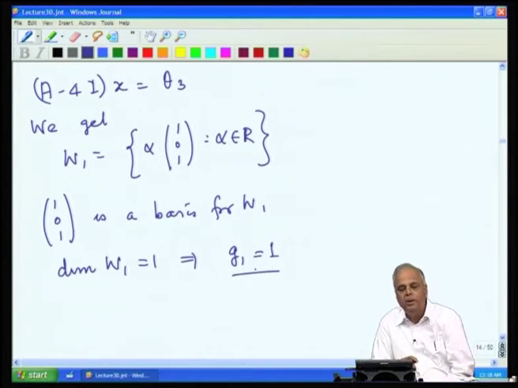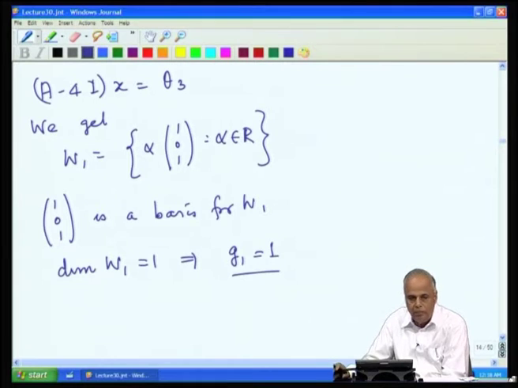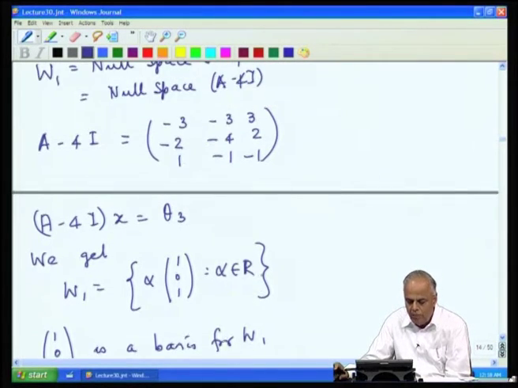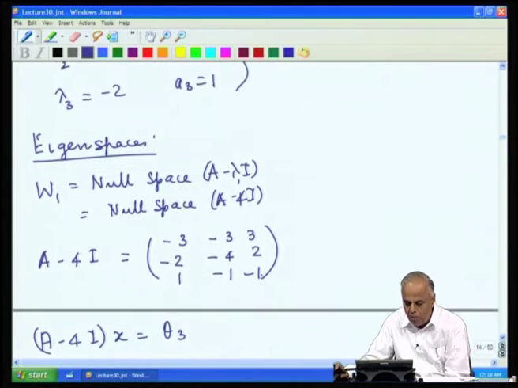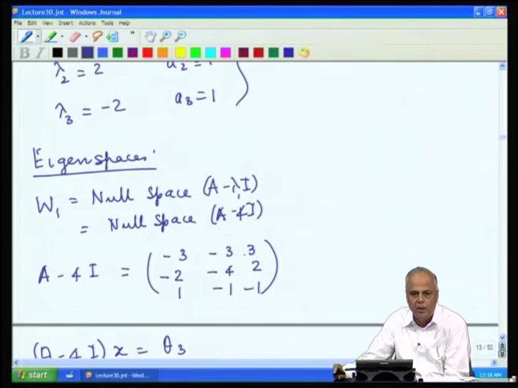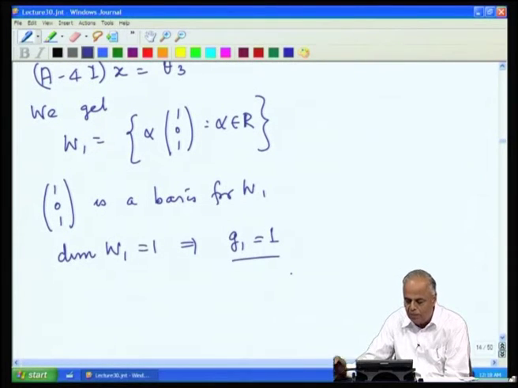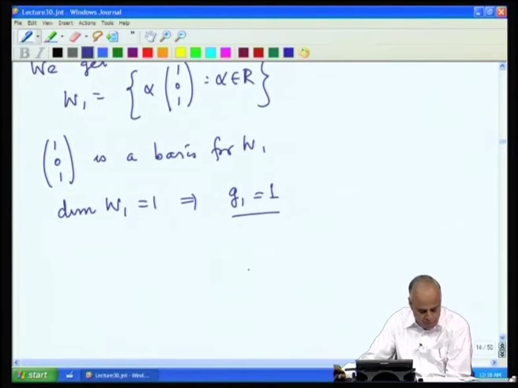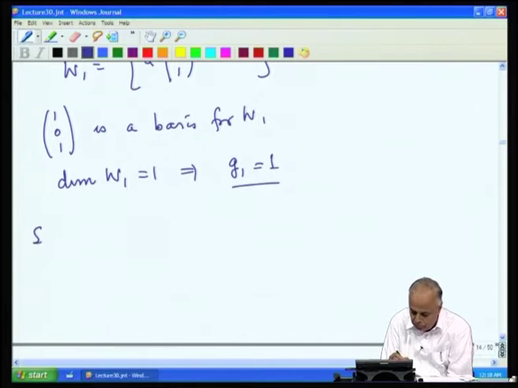So, the geometric multiplicity of this eigenvalue is 1, and note that G1 must be at least 1, because we said Gj is greater than or equal to 1, and we also observed that Gj cannot be more than Aj. In this case A1 is 1, so it cannot be more than 1, it cannot be less than 1, and therefore it has turned out to be 1.